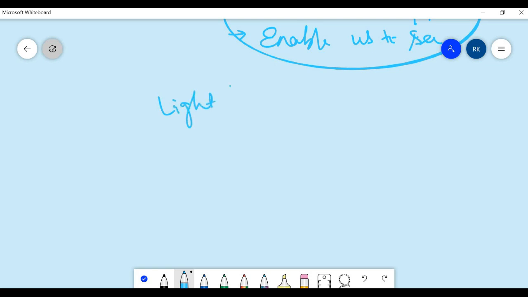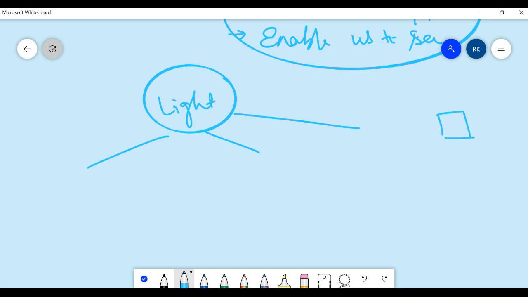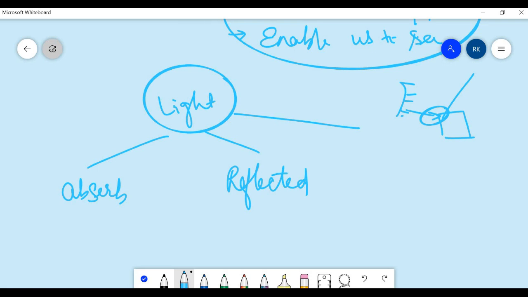Light performs various phenomena, such as it may be observed. Suppose this is an object and this is a light. So when the light approaches here, some of the light will be absorbed by the object. Some of the light will be reflected, and it may be possible that some of the light will pass through the surface, that is refracted.